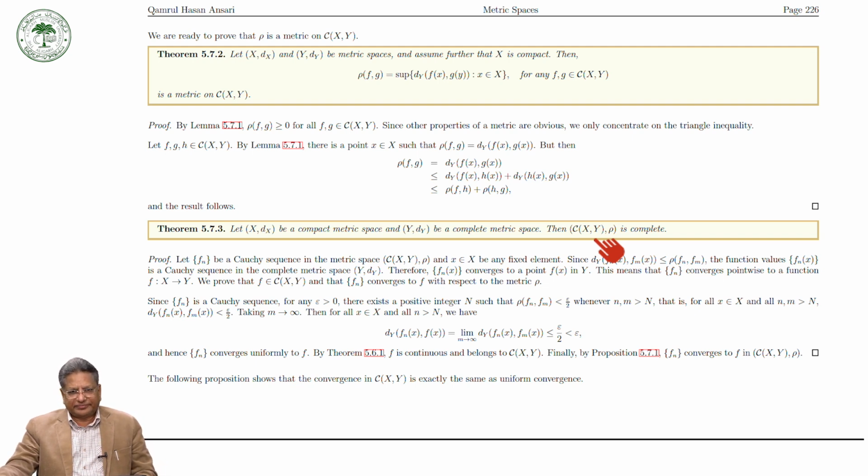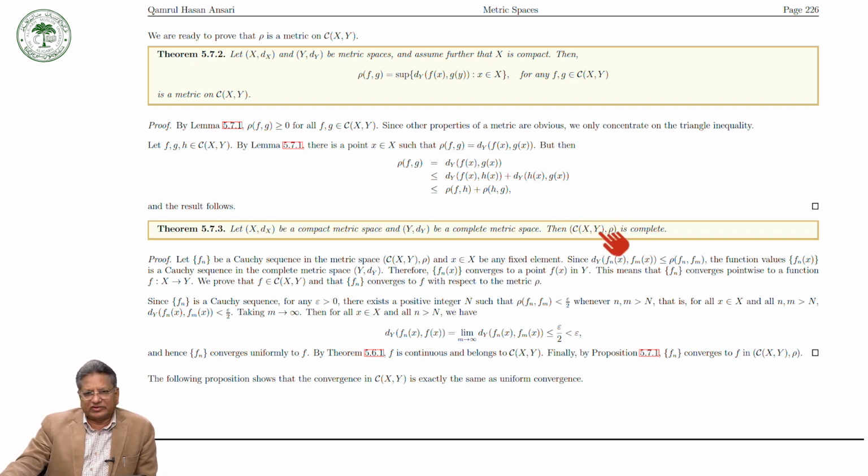We have already proved that this is a metric. We have to prove that it is complete. That is to say, every Cauchy sequence is convergent. So let us take f_n to be a Cauchy sequence in this metric space, and take x to be any fixed element.